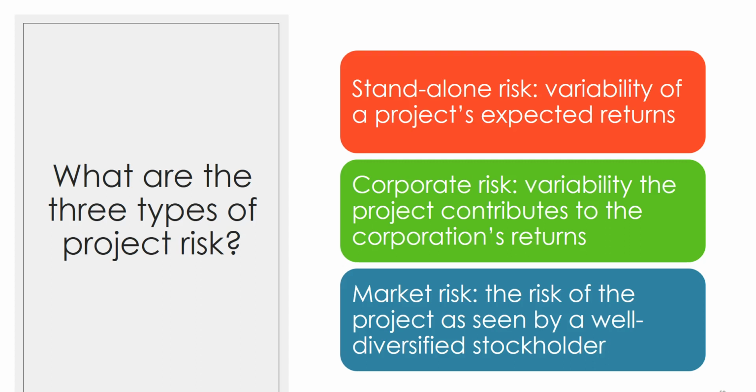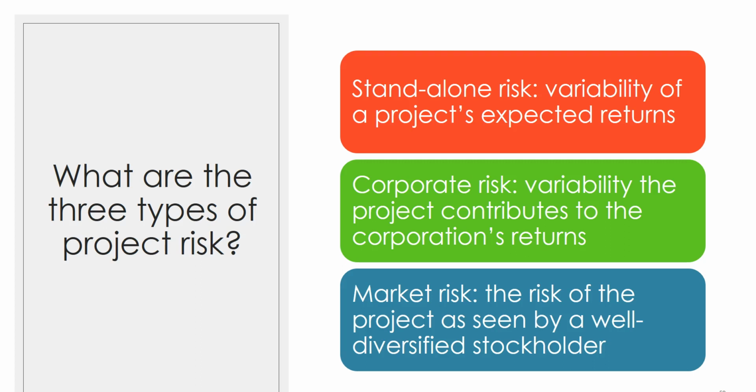There are three different types of project risk. There's the standalone risk, the corporate risk, and the market risk. Standalone risk is the variability of a project's expected returns. A project with a high degree of standalone or corporate risk will not necessarily increase beta. It depends upon the correlation with other projects.